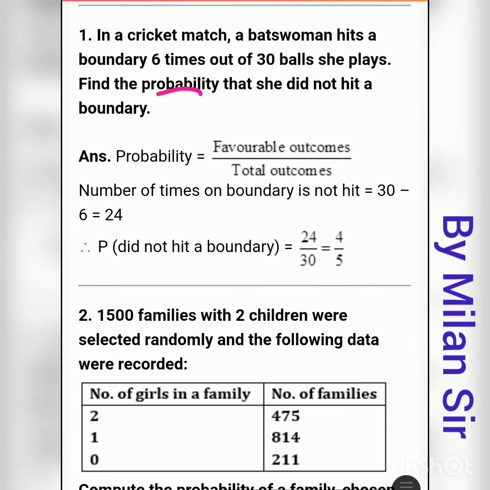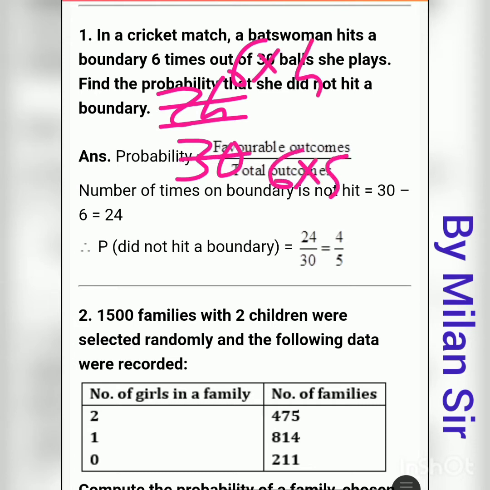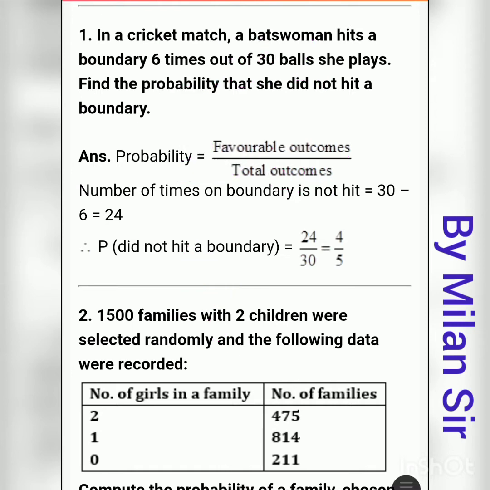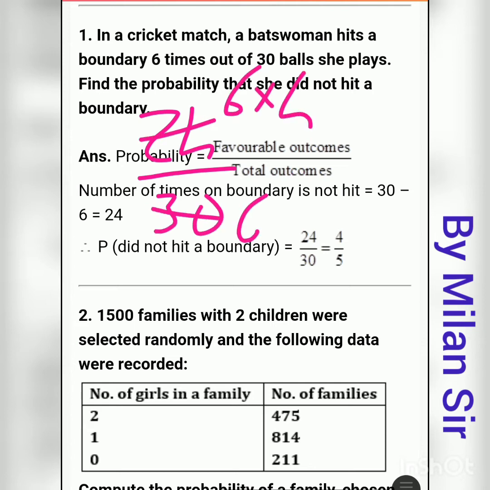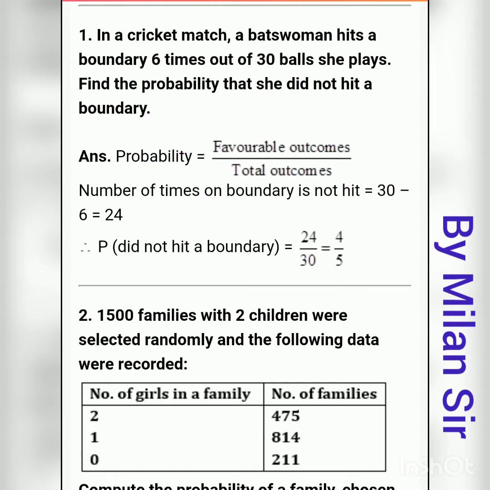Now we can simplify this. 24 is 6 fours and 30 is 6 fives. So 6 cancels, and finally we get 4 by 5. This is the probability that she did not hit a boundary. So the final probability is 4 by 5.